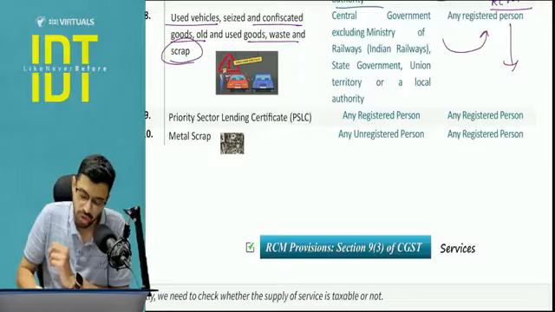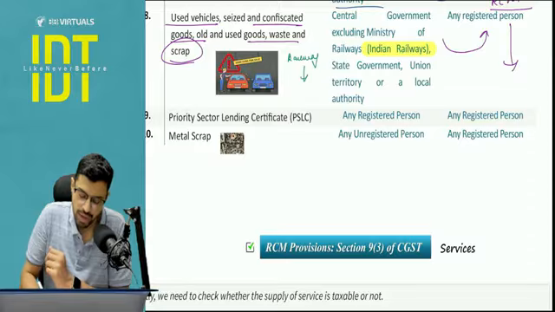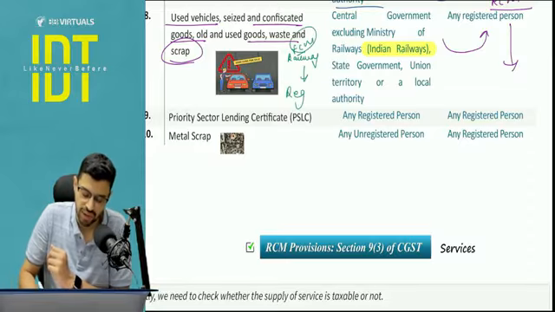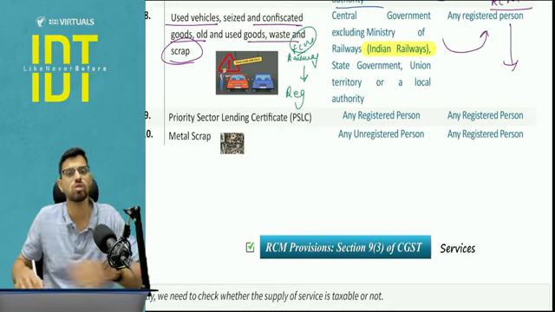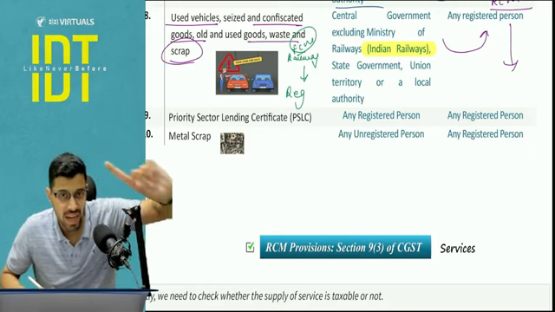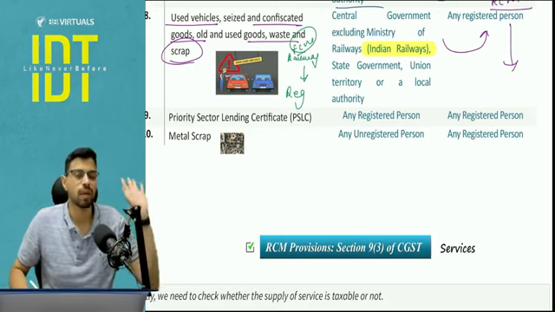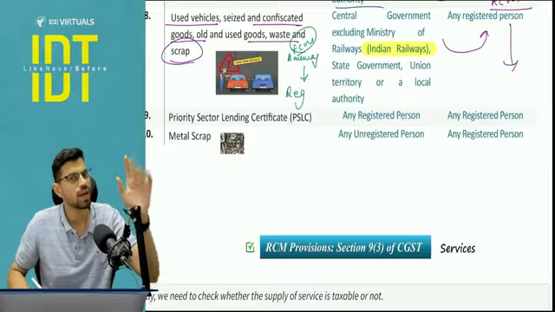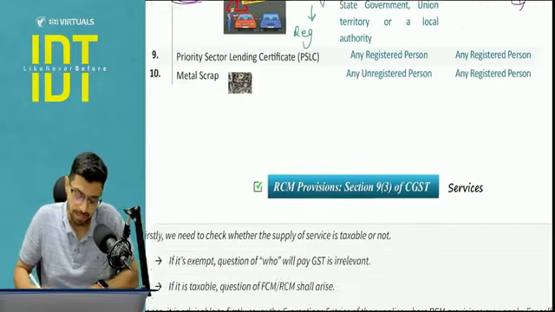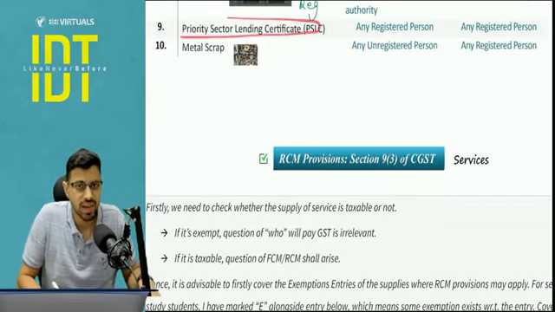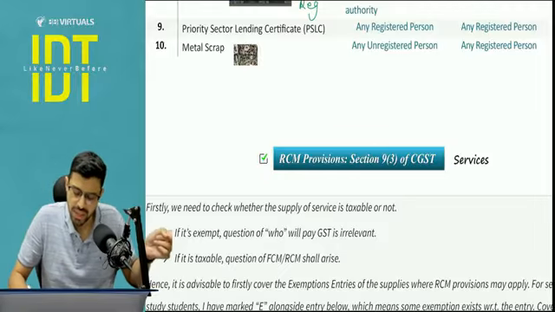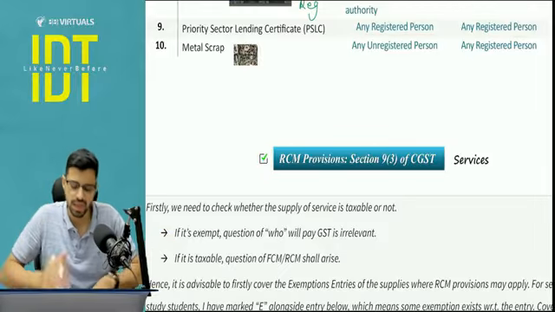Second important point to be noted, Indian Railway is not covered. So if tomorrow Indian Railway is going to supply any goods to a registered person, forward charge mechanism will apply. This factor you can learn for further reference also, that whenever the supplier is Indian Railway, the FCM is going to apply, not reverse charge mechanism. It has to pay tax, it has to take the headache of paying the tax. Priority sector lending certificate, this we have already covered in chapter number 1. Registered to registered does not matter, reverse charge mechanism will apply.